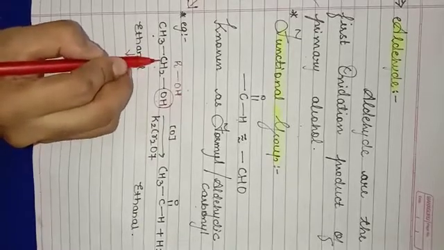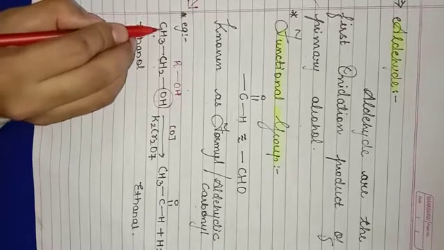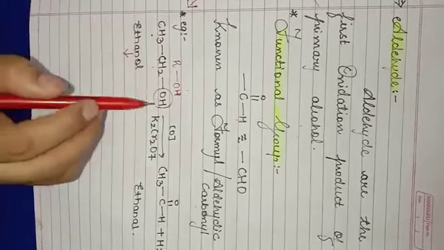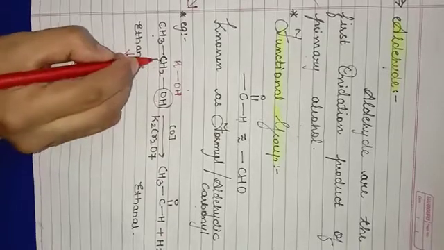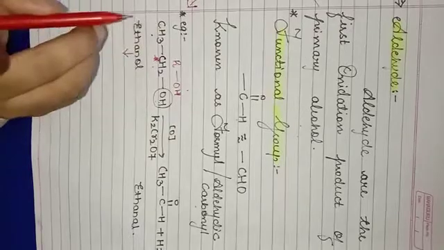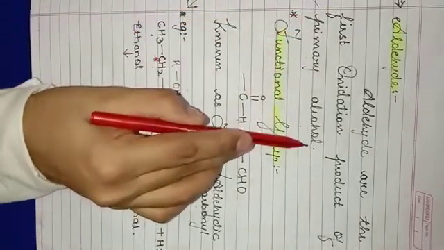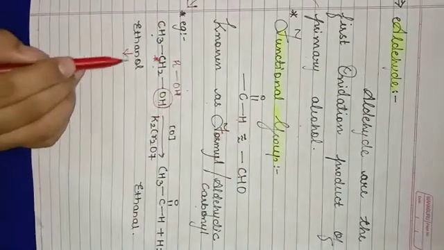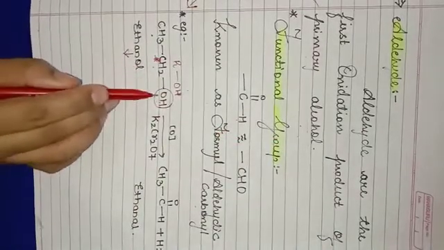This carbon is directly linked to one more carbon. I am repeating it again. When OH is linked to a carbon which in turn is linked to only one carbon, that is your primary alcohol. You have taken ethanol, 2 carbons for it, all for alcohol.